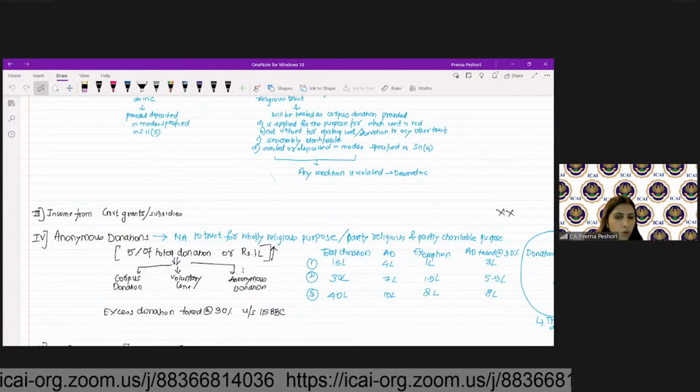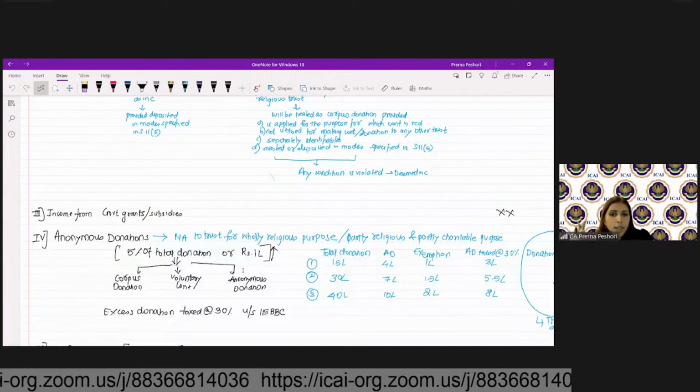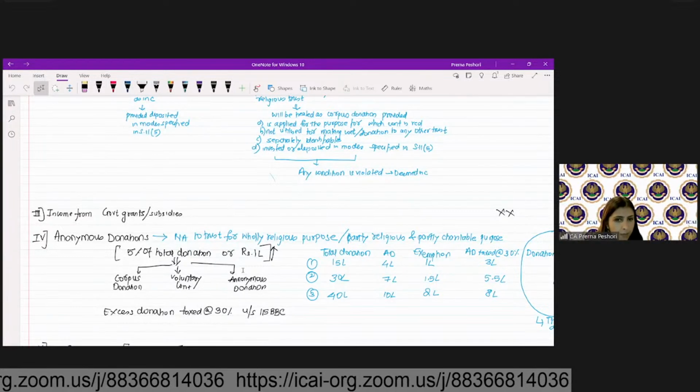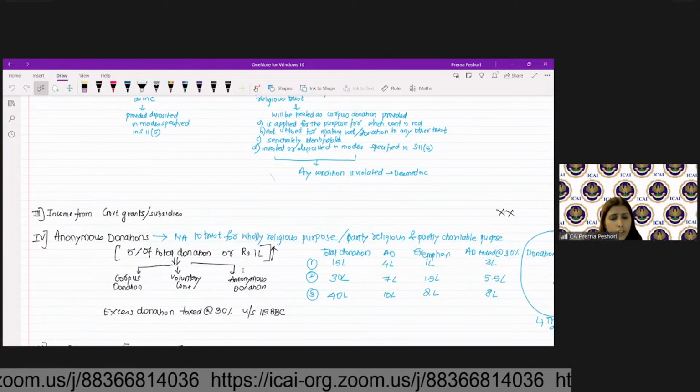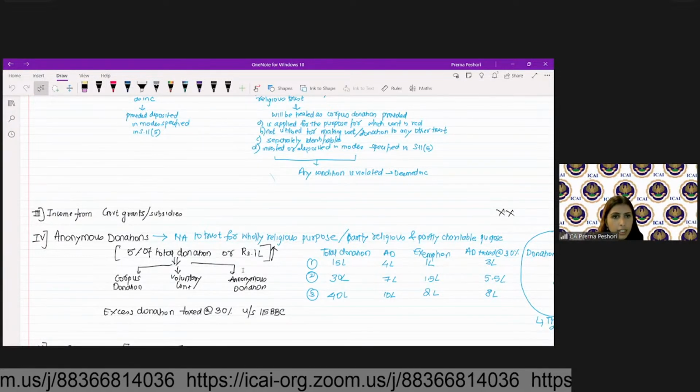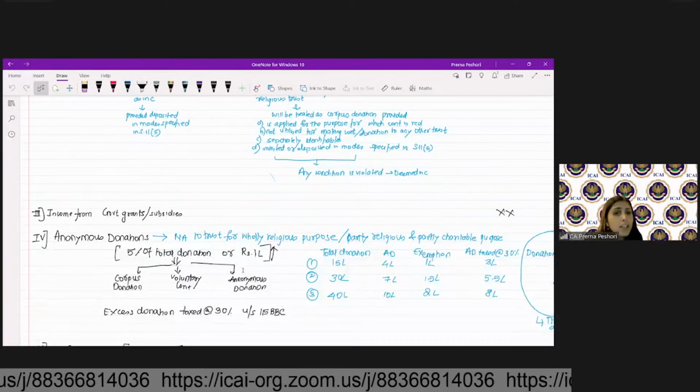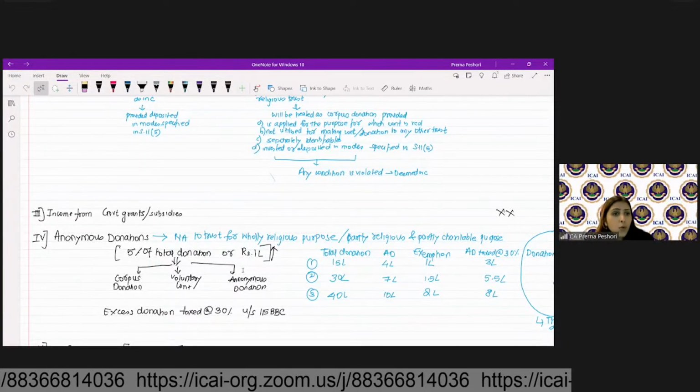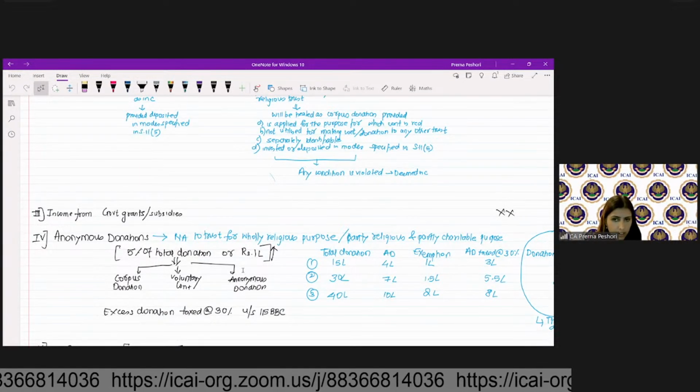So let's say, for example, if my total donation is 15 lakh and anonymous donation is 4 lakh, then 5% of total donation or rupees 1 lakh, whichever is higher.